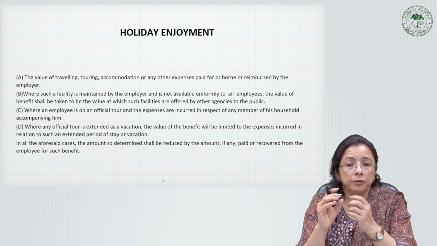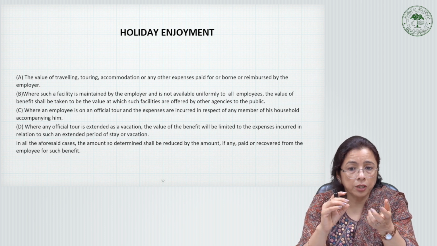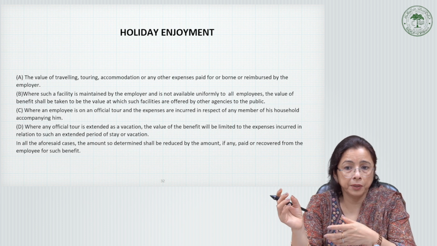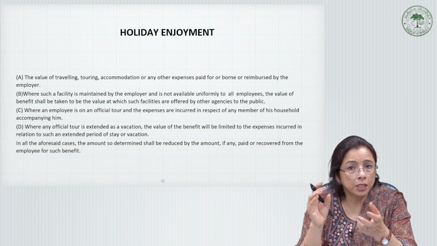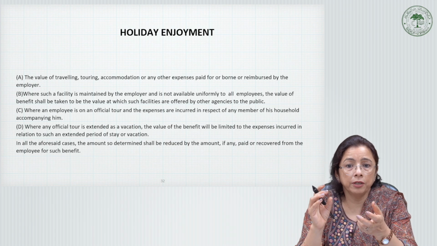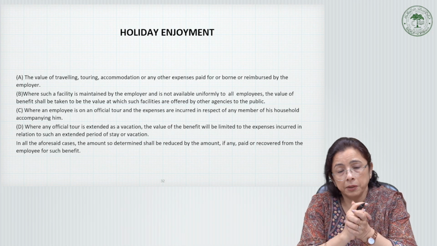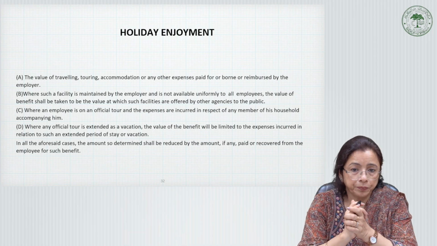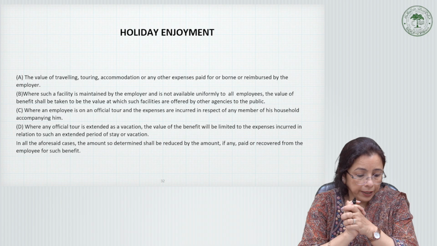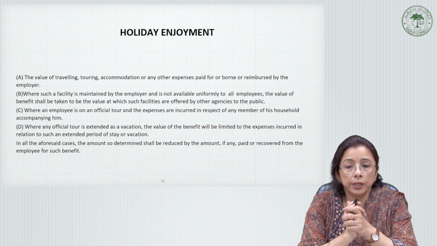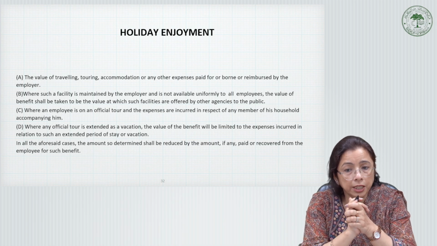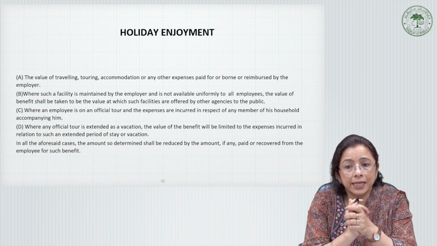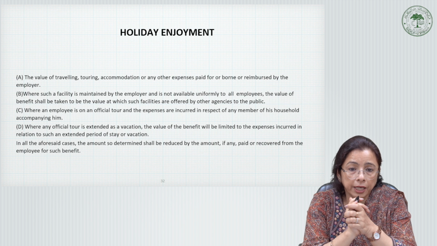For example, if a person goes on an official tour and his wife accompanies him, the amount of expenses incurred by the employer will be the value of the amenity, and that will be taxable. Finally, where any official tour is extended as a vacation, the value of the benefit will be limited to the expenses incurred in relation to such extended period of stay or vacation.